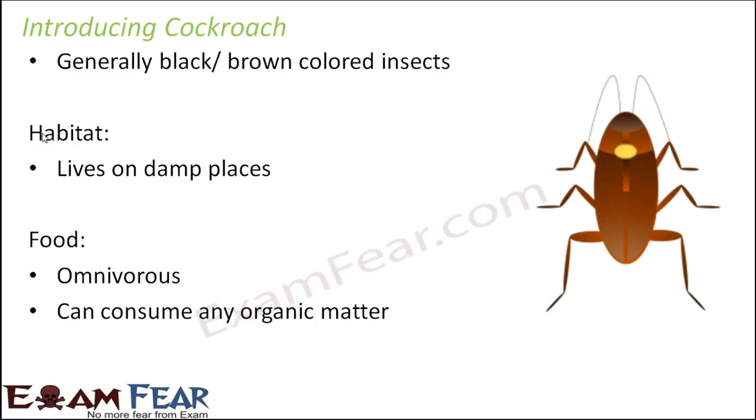Talking about the size of a cockroach, well, it varies. At some certain places, the size of the cockroach is very small as 0.6 centimeter, whereas in some places they are quite big, around 8 centimeters as well. The cockroach are also famous as, obviously, residents at our homes. They also become a part of our family members sometimes, and they are also famous for transmitting diseases, and that is why most of us have a cockroach killing spray at our house, because we don't want them to be there. But still, most of the times they are there, but we keep killing them because they transmit so many diseases and therefore they are called pests.